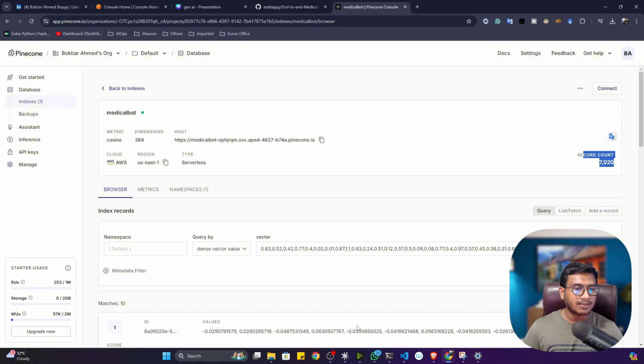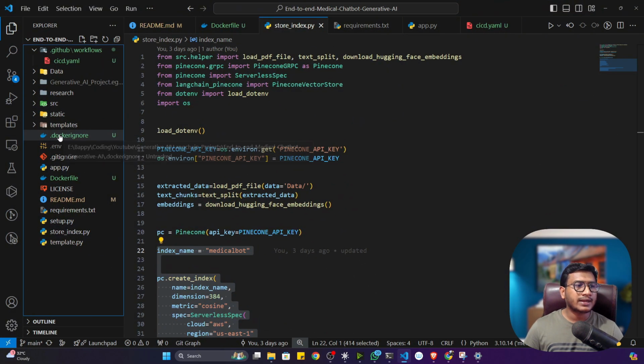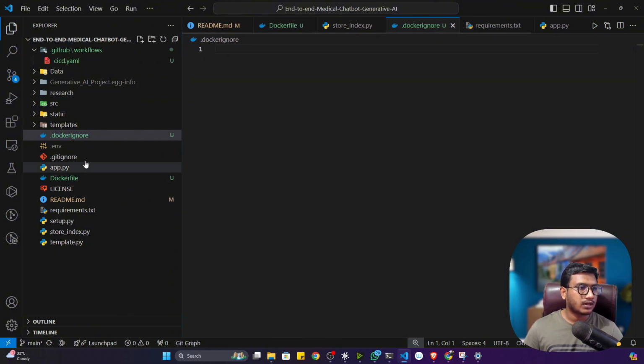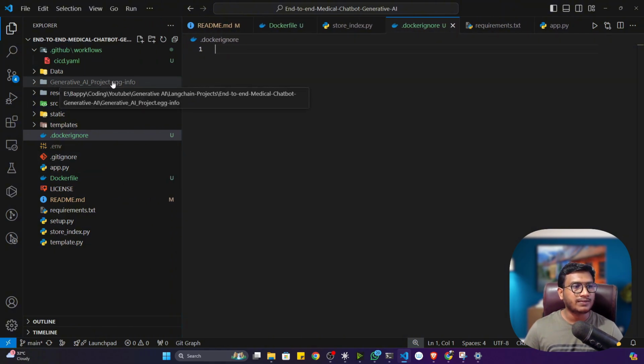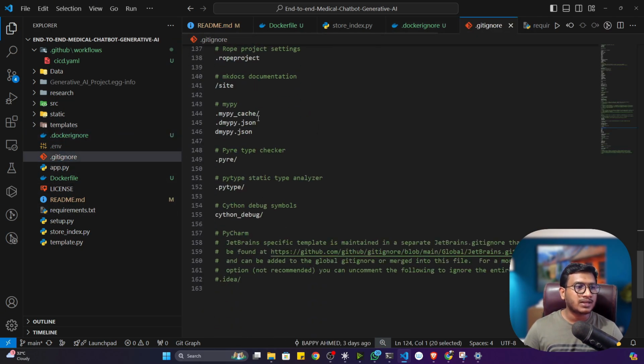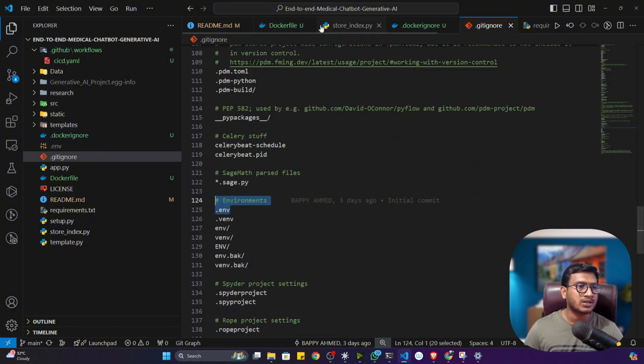Got it? So once it is available, you can create another file called dockerignore. Inside dockerignore, you can mention some of the files which are not required. Let's say this file is not required, generative AI project.egg-info. Whenever it performs the containerization, that means Dockerization, I don't need this folder. That time you can mention this folder name in the dockerignore file. It is the same thing as your gitignore. It is already mentioned inside my gitignore, that's why I haven't mentioned it inside my dockerignore.